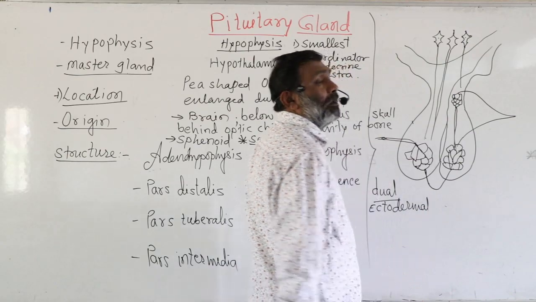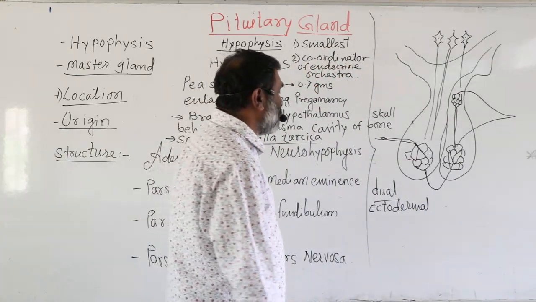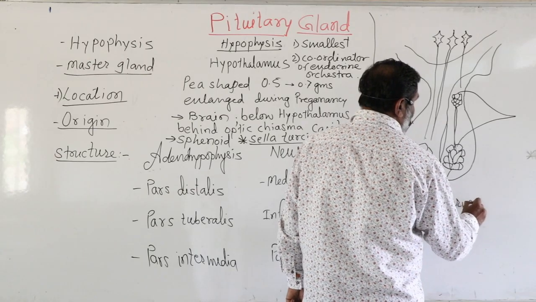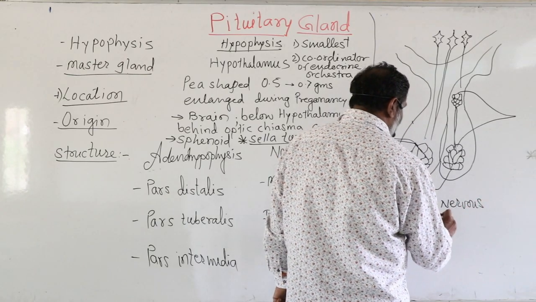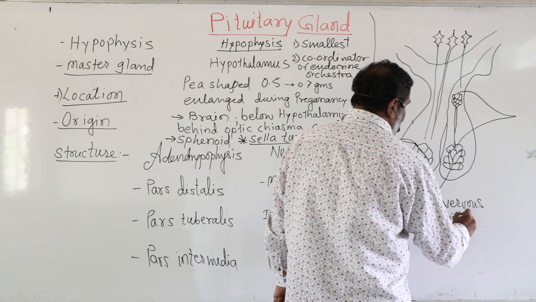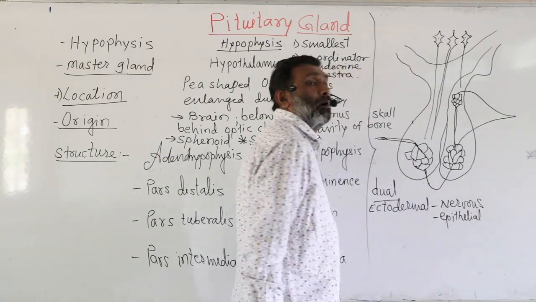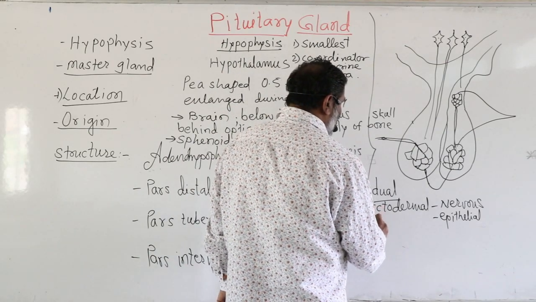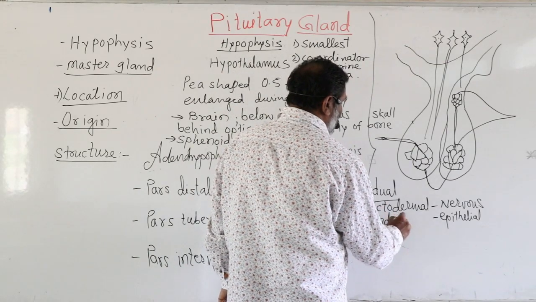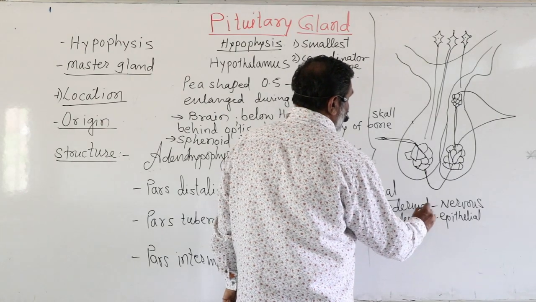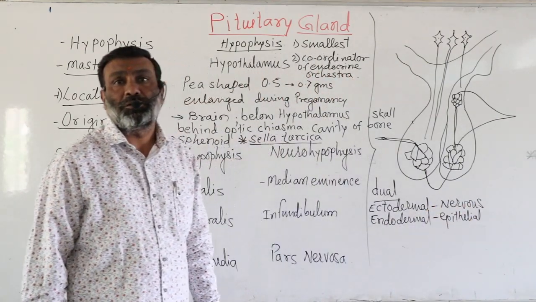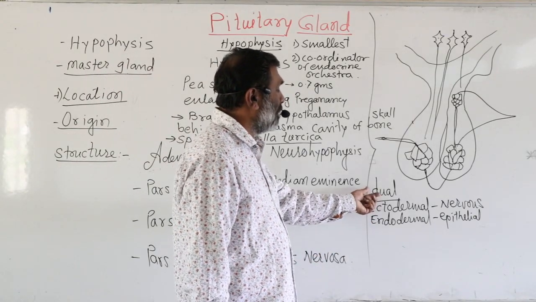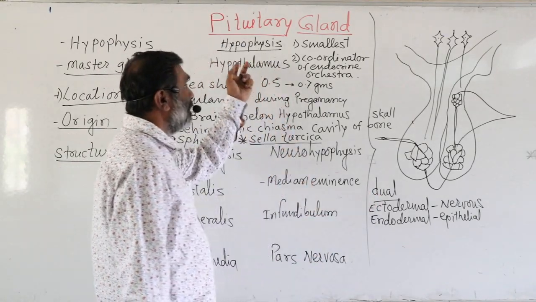Therefore it is supposed to be dual in origin, ectodermal as well as endodermal. The pituitary gland has two parts which also have different origins, and that's why the pituitary gland is called dual in origin.